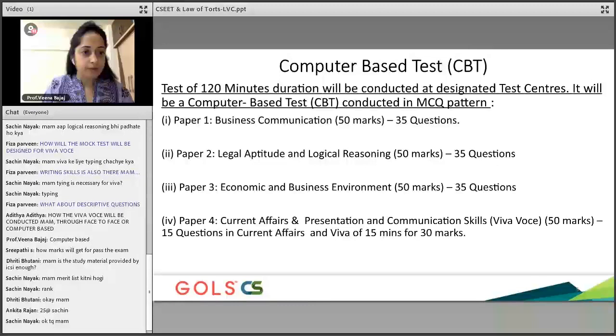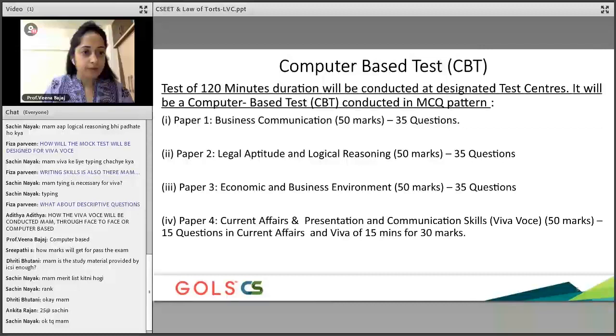It's going to be a total of 120 marks, students. Be mindful. It's going to be 120 marks, of which you will see 35 questions coming from each. Business communication, there'll be 50 questions, 35 marks. Paper 2, which is your legal aptitude and logical reasoning, is going to be 50 marks, 35 questions again.